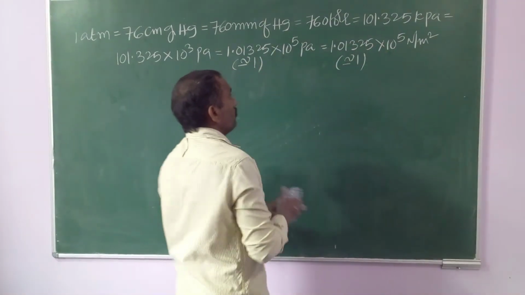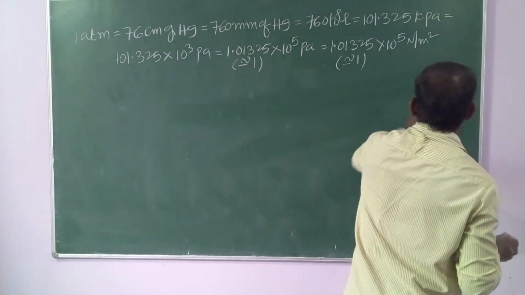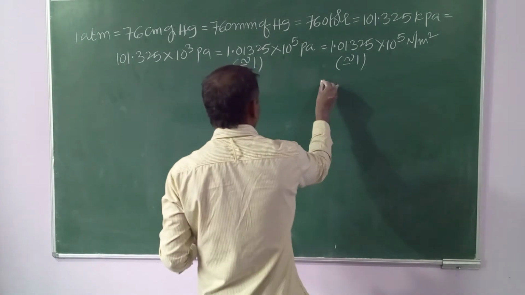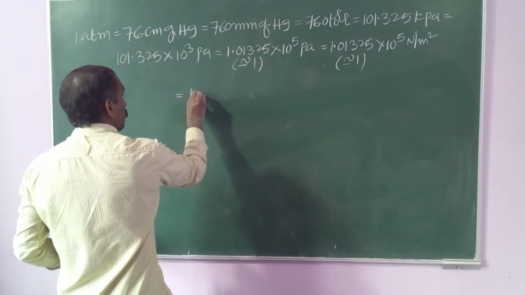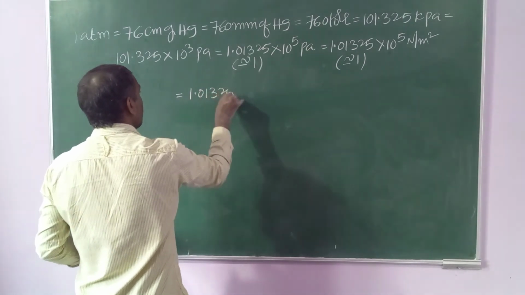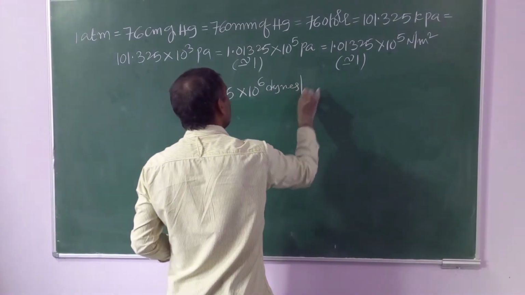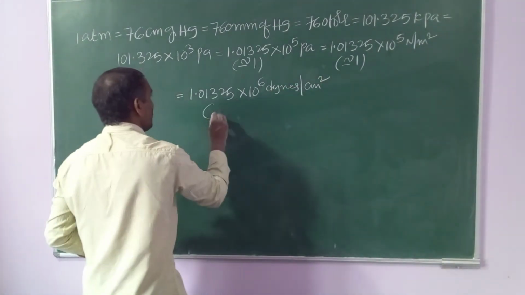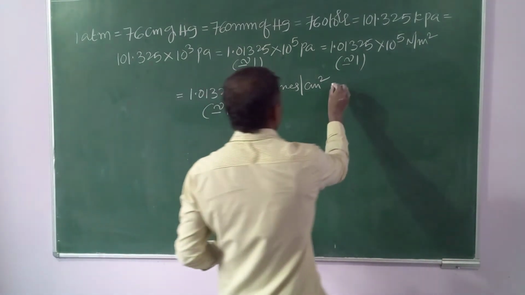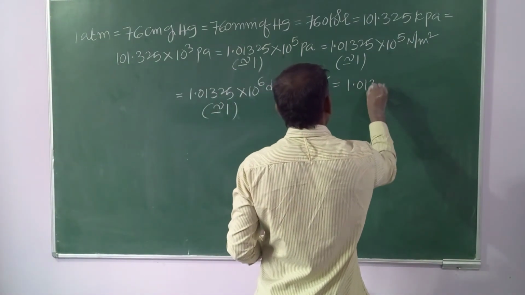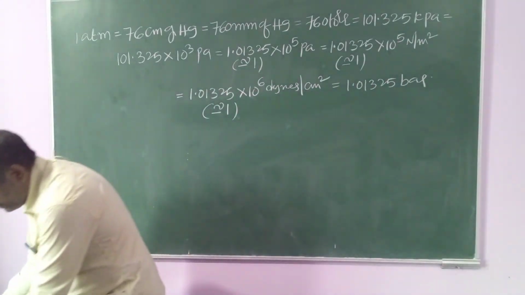That equal to 1.01325 into 10 power 6 dynes per centimeter square, roughly taking as 1 into 10 power 6 dynes per centimeter square, that equal to 1.01325 bars.